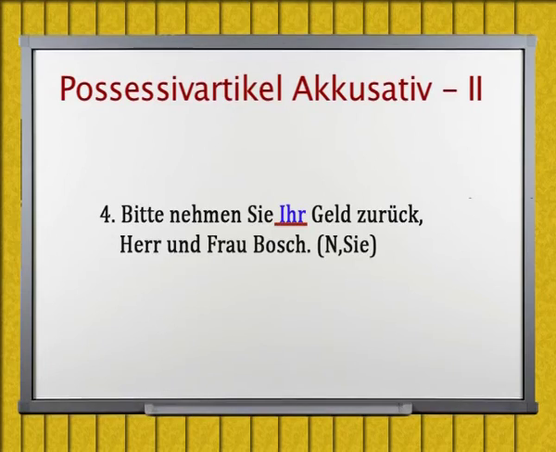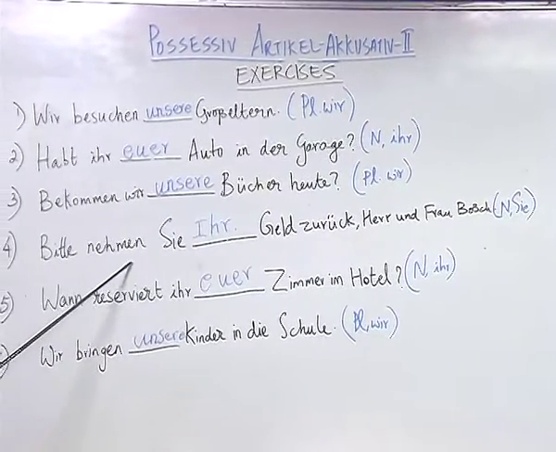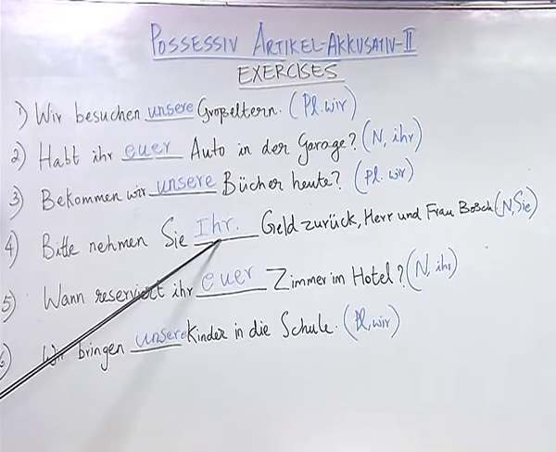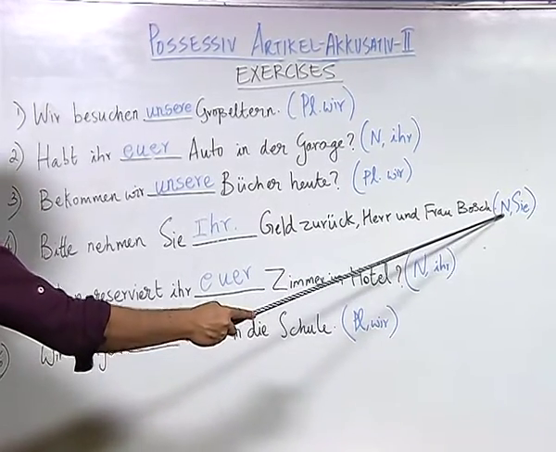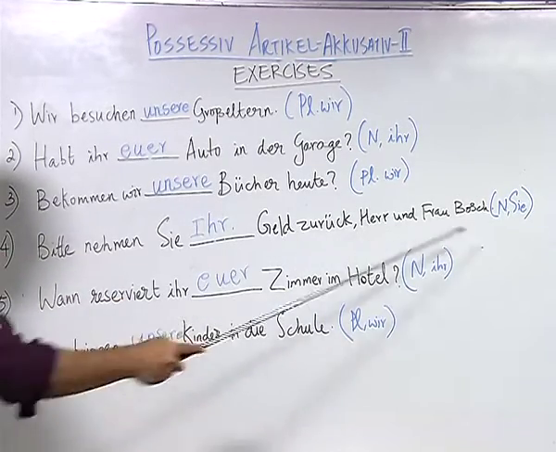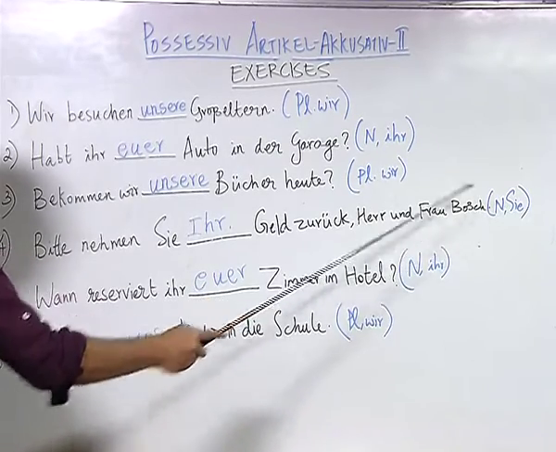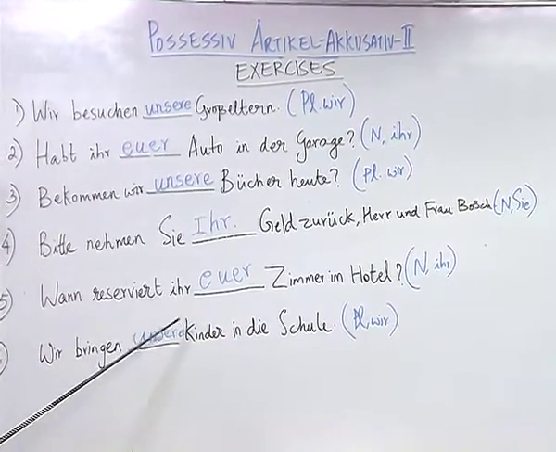Number 4. Bitte nehmen Sie Ihr Geld zurück, Herr und Frau Bosch. Here we have the answer Ihr based on the factors N, which is for das Geld, and C, which is the plural pronoun in second person. Combining these two, we get the answer Ihr.